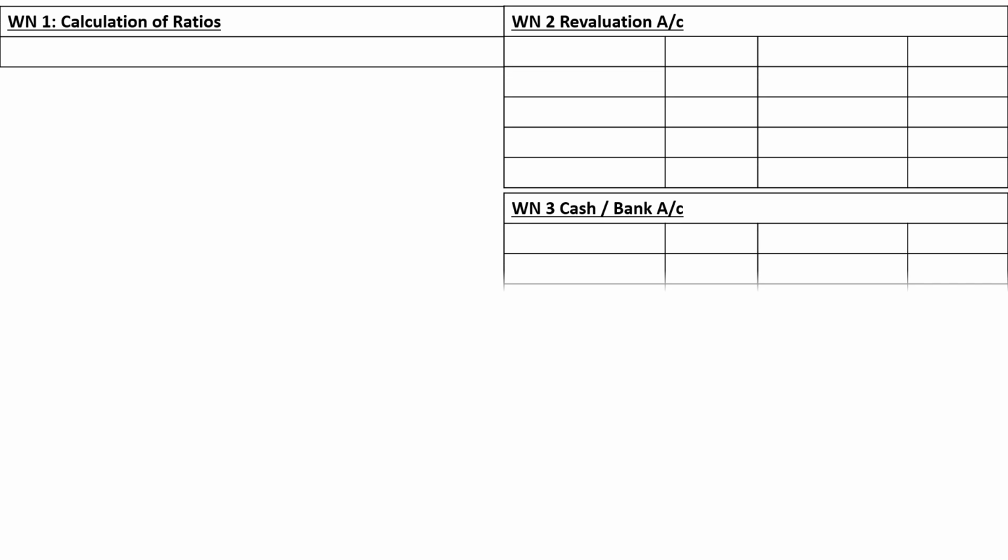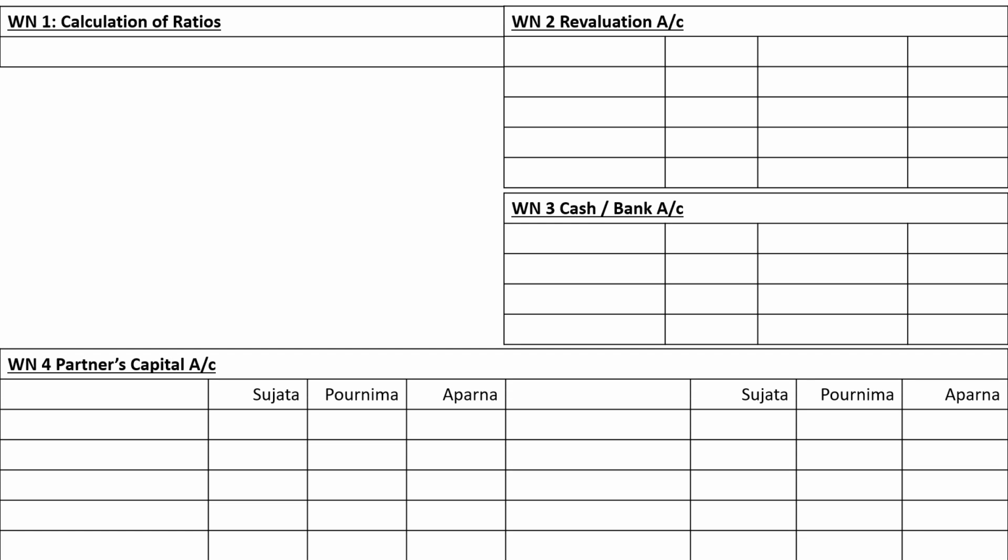Okay, and then we are going to prepare different working notes. First working note is going to be calculation of ratio, second working note is revaluation account, third working note is cash or bank account, and last working note is going to be partners capital account. So there will be 4 working notes. Always remember that working notes are going to have number and they are going to have name. A working note without name and number is like an orphan child. Nobody looks at that child. That should not happen to your working note. So please give name and number to your working note properly.